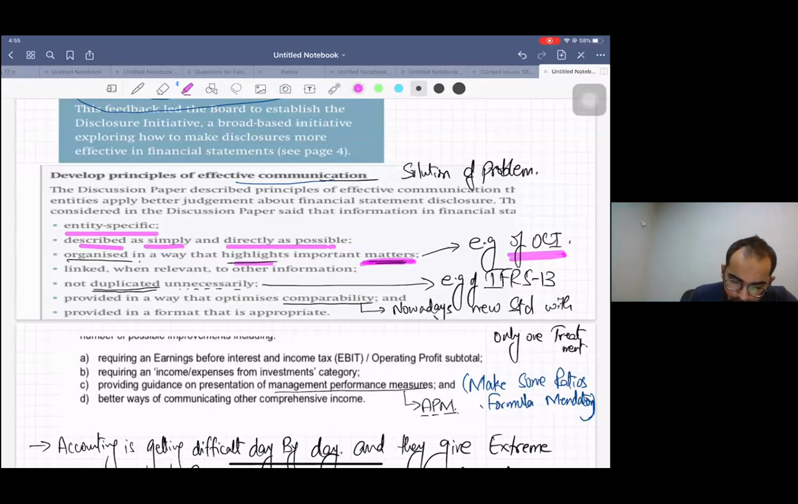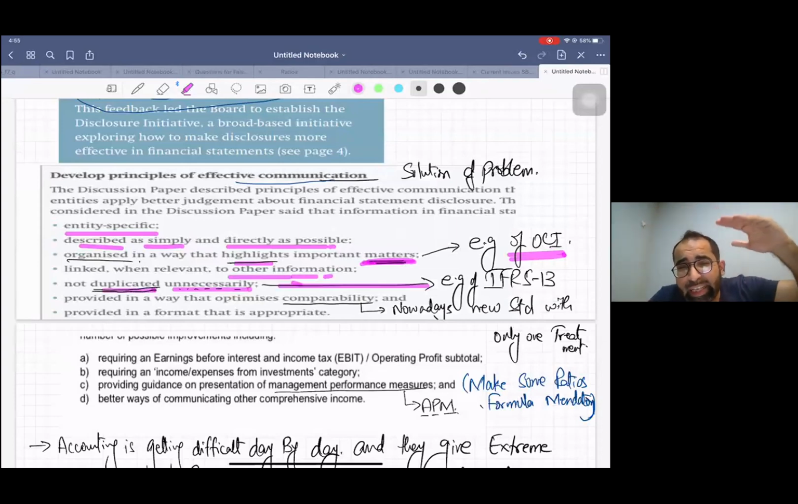Then, linked when relevant to other information, it should be relevant, not duplicated unnecessarily. Yes, I have written the example of IFRS 13. Now if you guys have studied the history of IFRS 13, the name of IFRS 13 is fair value measurement. Now listen to me. There was a time when there was no IFRS 13, 8, 9 years back.